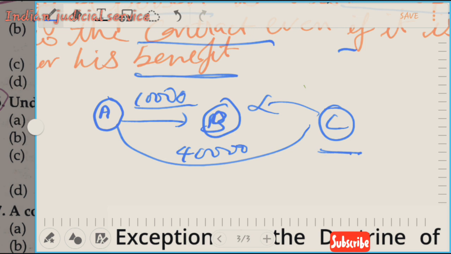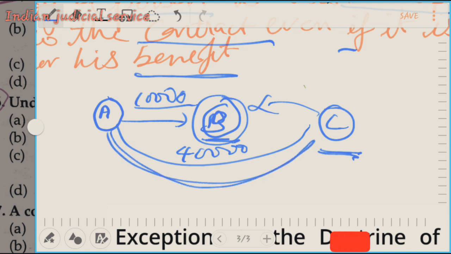In that case, B does not have the power to enforce C to fulfill the promise, due to the privity of contract, because B is not a party here. B is not a party to the contract between A and C. Therefore B does not have the power to enforce C to repay the 10,000 rupees. So this is the example of the privity of contract.